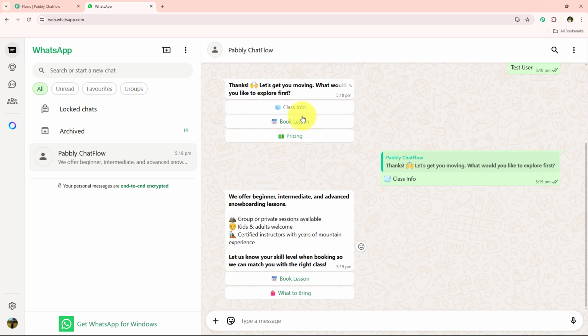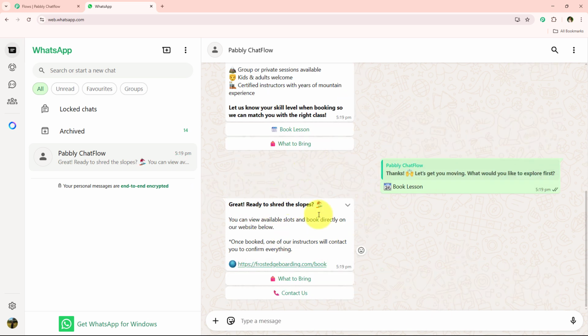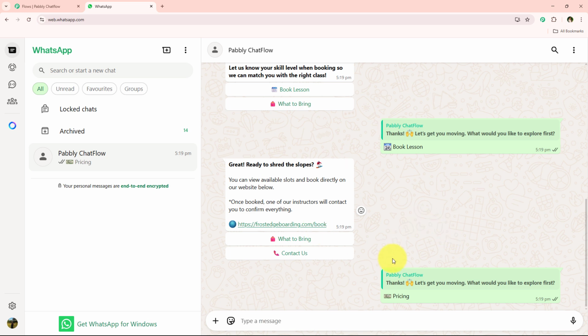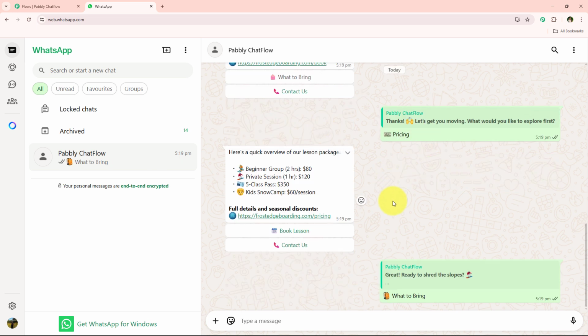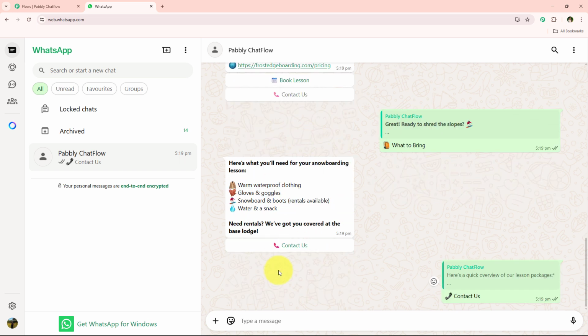If I want to book a lesson, I can go towards this book lesson button and it is going to give me the option to book the lesson. Further, if I want to view the pricing, I can go towards this pricing option given right over here and it is going to respond accordingly. And if I want to see what to bring, I can go towards this what to bring option and it is going to respond accordingly. And further, if I want to contact them, I can go towards this contact us and it is giving me the contact details.